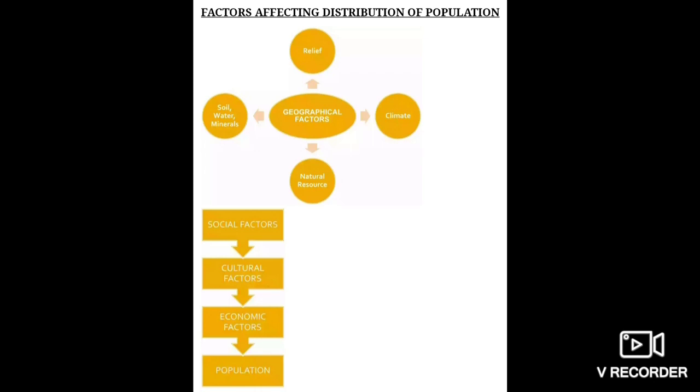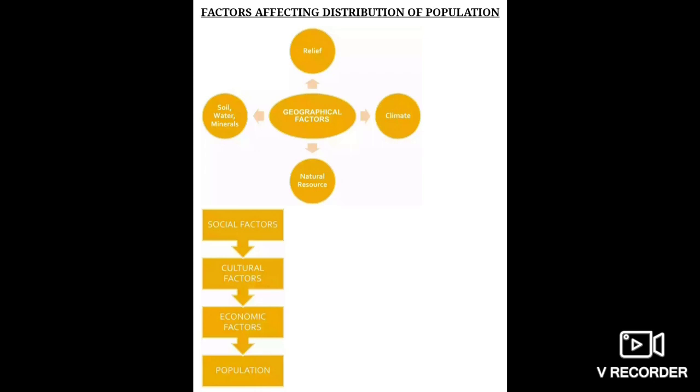In physical factors come climate, soil, means fertility of soil, topography, means landform or relief, water supply, which is also very important, and availability of mineral resources. So these are the factors which come in the physical features. Now, if we take up the physical feature topography, it is very important because people always prefer to live on plains rather than mountains and plateaus. Understood? Because these areas are suitable for farming, manufacturing and other activities.